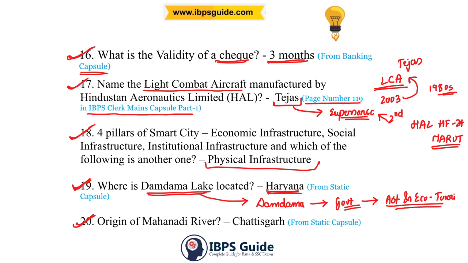20th question. Origin of Mahanadi River. The Mahanadi River originates in Chhattisgarh. It is also from static capsule.